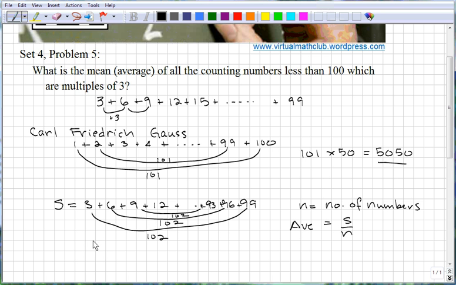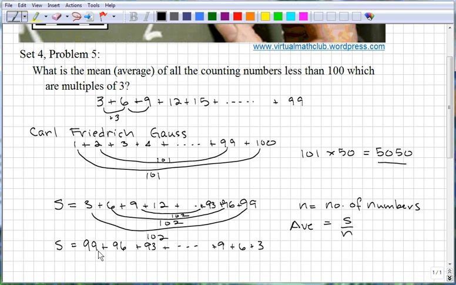Let's actually do this a little bit differently from what Gauss did. Let's write this list backwards, plus dot dot dot plus, let's say, 9 plus 6 plus 3. This is still equal to the sum. It's just the same thing, only written in a different order.